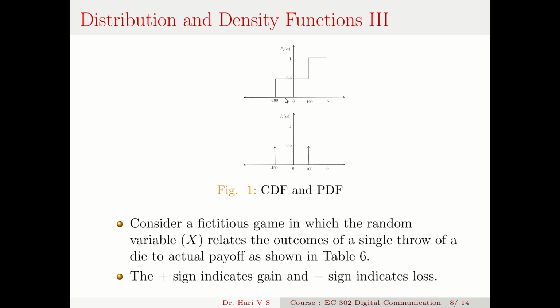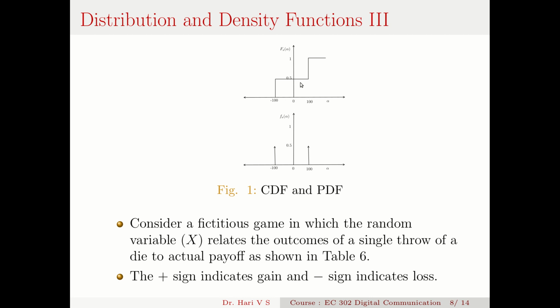When it crosses minus 100, if I look from here to the left and ask the probability that x is less than or equal to alpha, you can see that there is an event here, a loss of 100 rupees. When does that happen? When I get a tail. And what is the probability of getting a tail? It is half. So at minus 100, this rises to 0.5 and stays that way, because for all these values of alpha, the event is the loss of 100 rupees, which is equivalent to the probability of getting a tail.